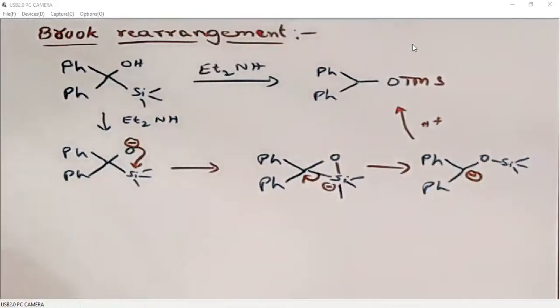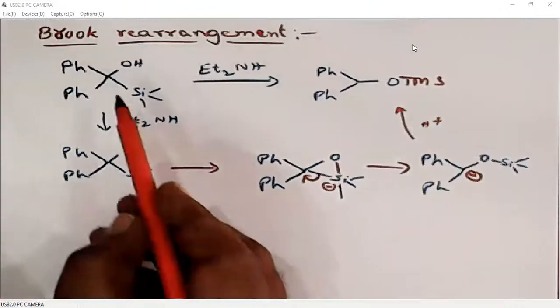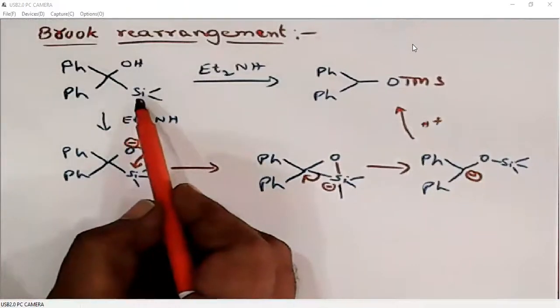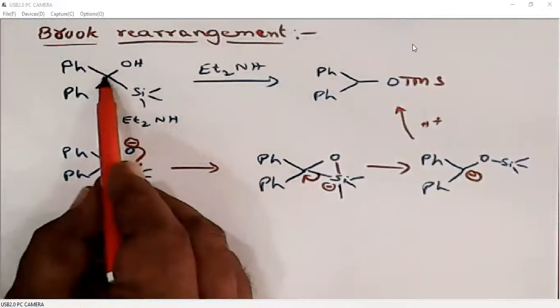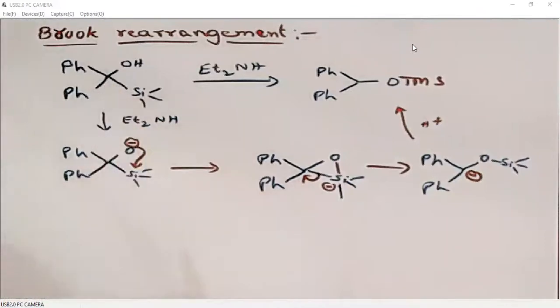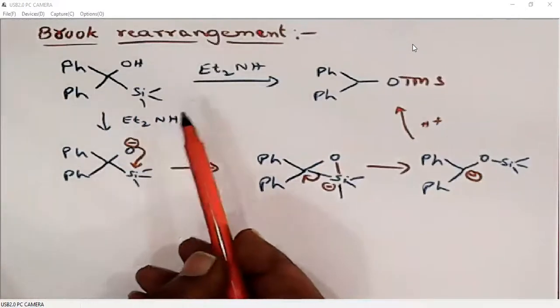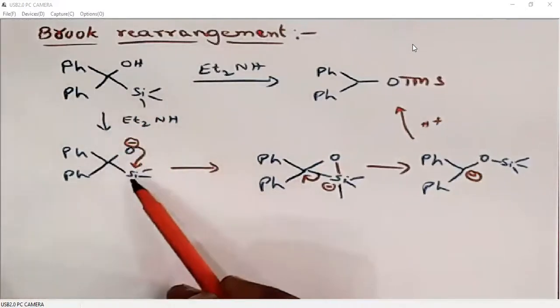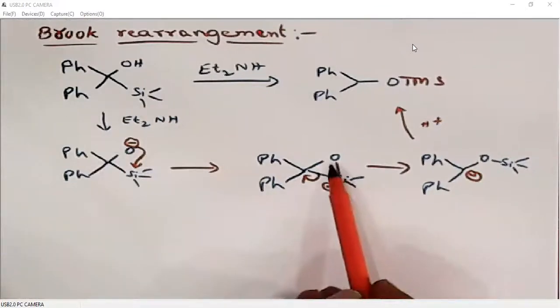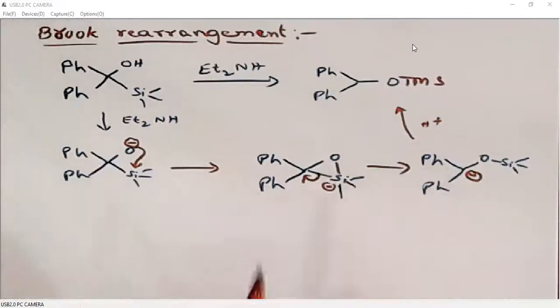So what is happening? When alcohol and silicon are part of the same molecule, if they are on the same carbon or alpha to each other or beta to each other, under basic conditions, the silicon group will be transferred to the oxygen group. So this is what is called a Brook rearrangement.